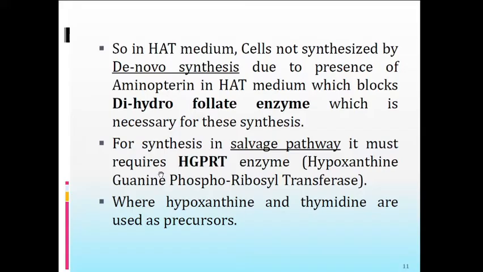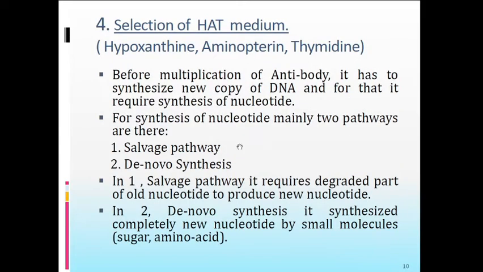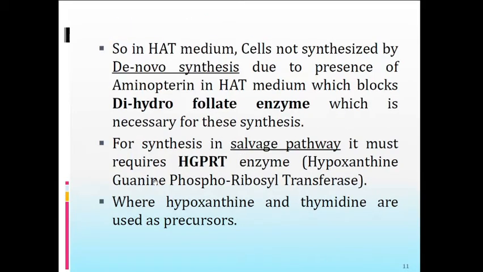It is not present in the myeloma cell. So with the help of this enzyme, and hypoxanthine and thymidine as precursors, which are part of this medium, the plasma cell will follow the alternative pathway, the salvage pathway, and synthesize nucleotides.